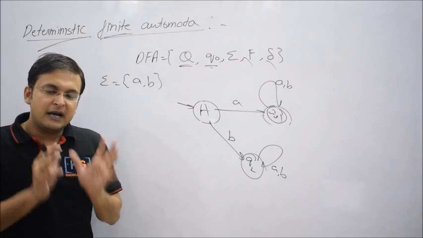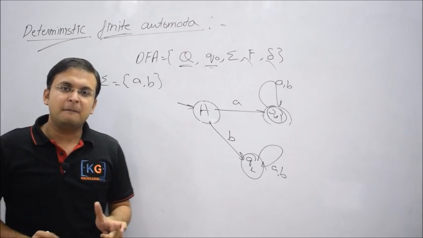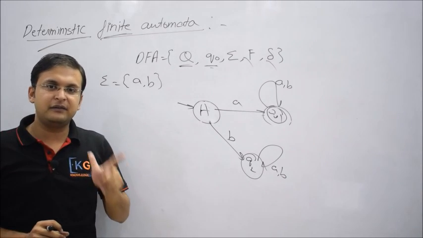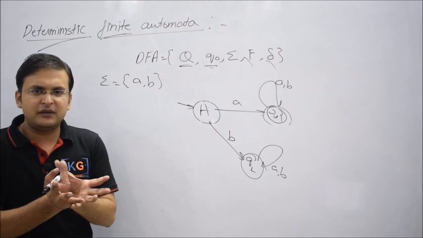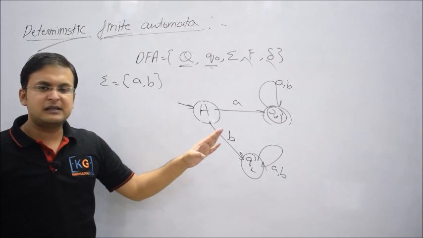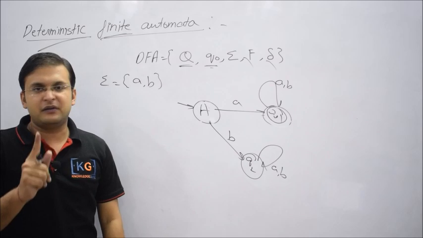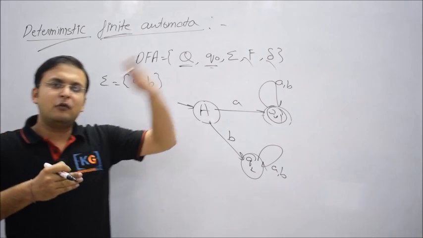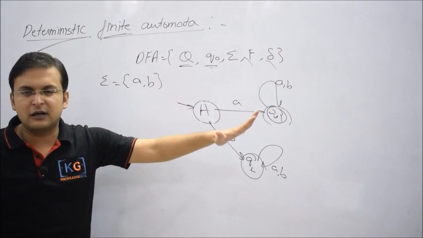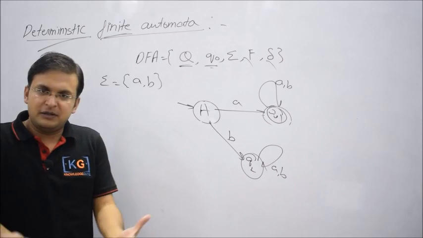So I think I have discussed when you can say a machine is deterministic. Again understand, the conclusion of the two arguments is that on every state for every input symbol there must be exactly one transition, because if there will be more than one transition, that is also not allowed, because that will make the machine non-deterministic.